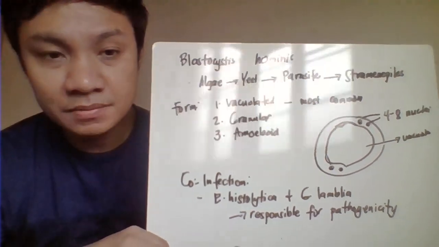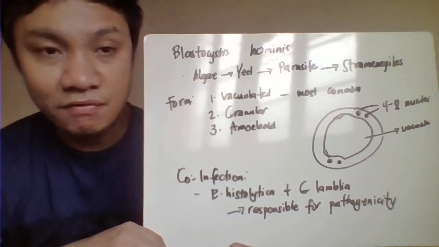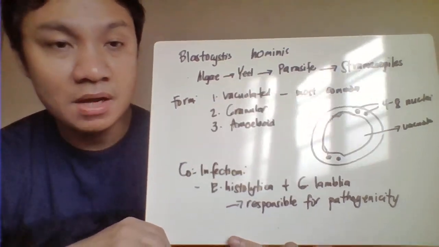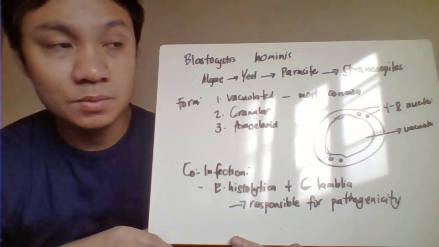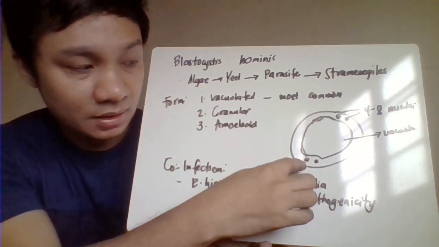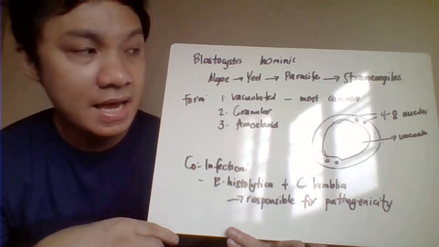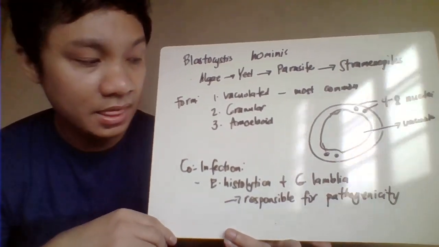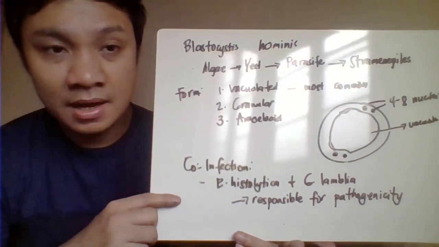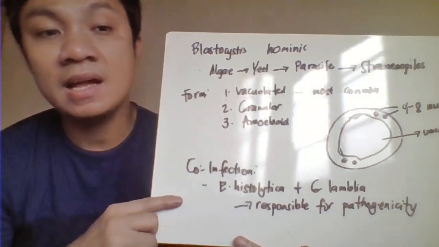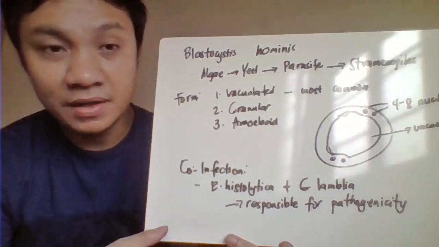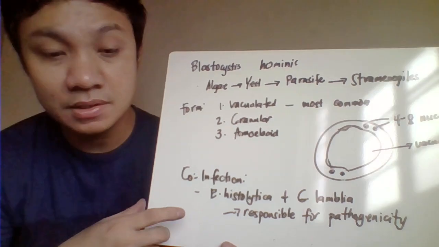Okay, so there are three forms for the Blastocystis hominis. We have the vacuolated form, we have also the granular form, and we have also here the amoeboid form. Of all the three, yung pinaka-common, usually present as stool sample would be the vacuolated form, characterized by a large vacuole here which try to push the nuclei here at the peripheral side. Approximately there are 4 to 8 nuclei on that. Then we have here usually associated with the co-infection with your Entamoeba histolytica and Giardia lamblia. So if that's the case, most likely this one is associated with the pathogenicity of that infection related here to the presence of your Blastocystis hominis.